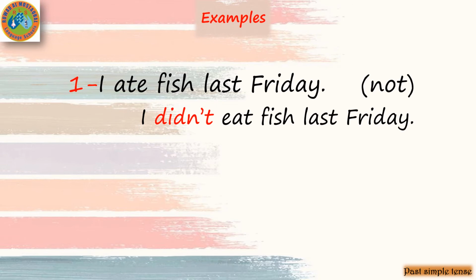Here I put the negative didn't, then I will put the verb in infinitive, and the infinitive of the verb ate, eat, eat. The verb in infinitive and in the past ate. So after didn't we will put the verb in infinitive. That means no s, no es, no ing, no ed, no naughty verbs.